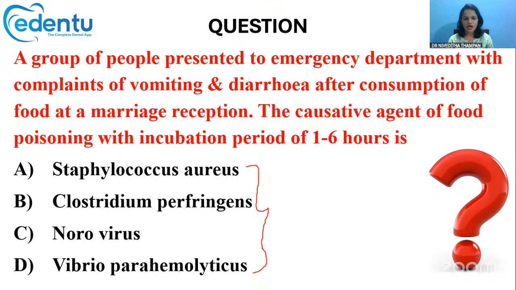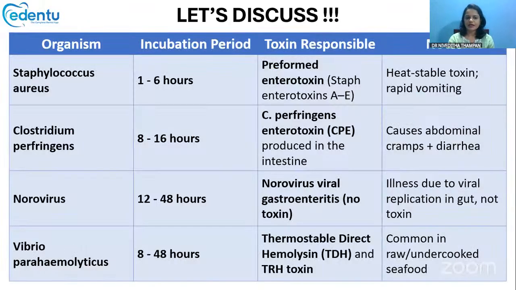But the one which has the shortest incubation period, that is the incubation period of 1 to 6 hours, is Staphylococcus aureus. Like I had told, all are capable of producing food poisoning, but the one with the shortest incubation period, just 1 to 6 hours. Within 1 to 6 hours of consuming the infected food, there will be vomiting, diarrhea, and so on. That's a typical example of Staphylococcus infection.